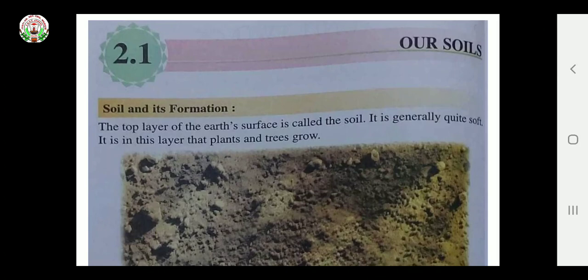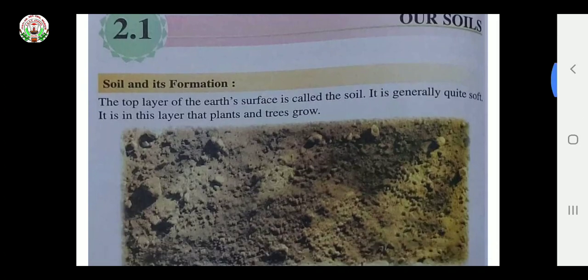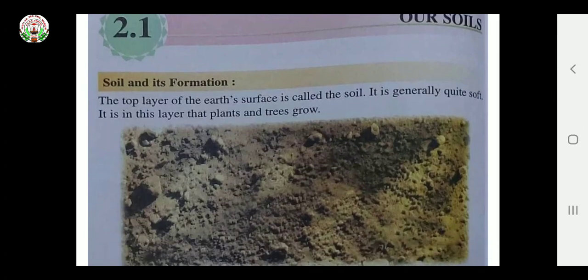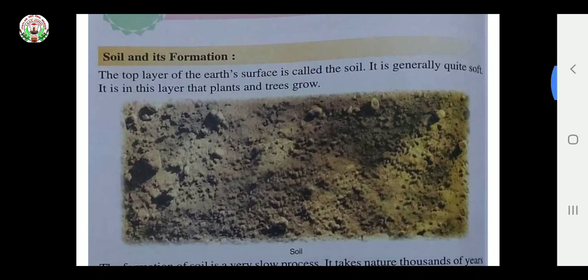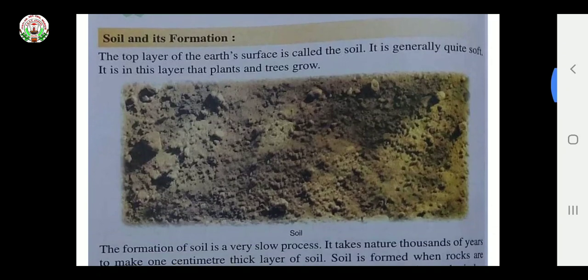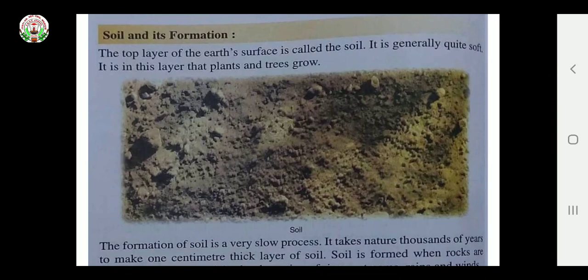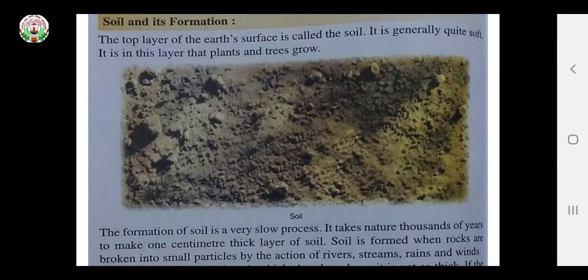The top layer of the earth's surface is called the soil. We have many kinds of soil in India, like alluvial soil, black soil, red soil, desert soil, forest soil. And every type of soil has a different use.